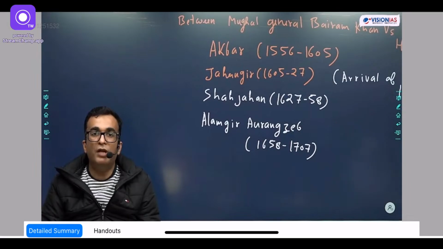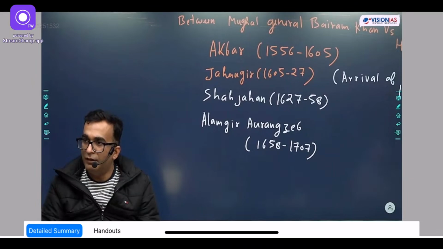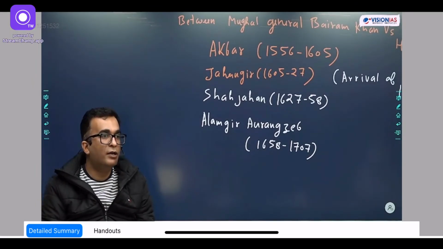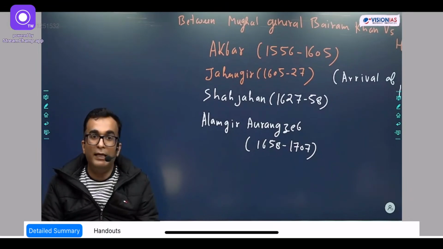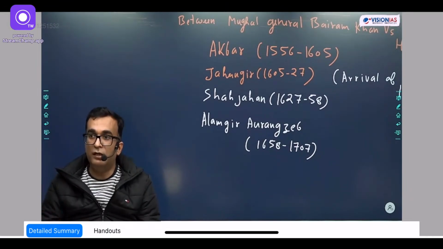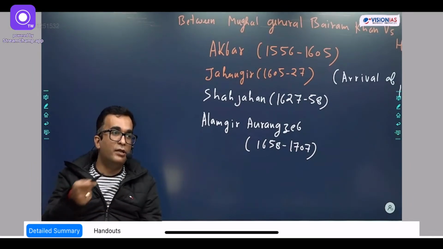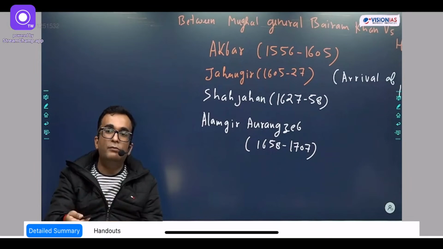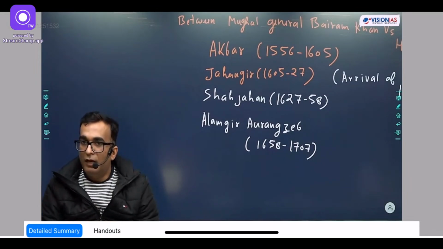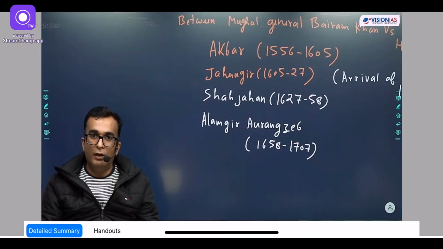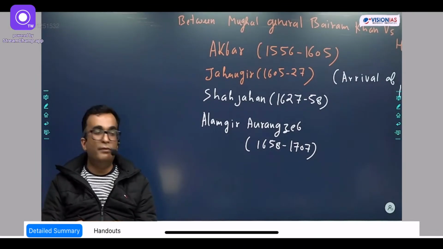Some of the architecturally marvelous buildings of India were created at the time of Shah Jahan. But then, during his lifetime, his sons started to fight with each other, and in that fight, his third son killed the first son, Dara Shikoh, and then house-arrested Shah Jahan, and he became the ruler. The person was Alamgir Aurangzeb. Aurangzeb's tenure is the longest, 1658 to 1707.